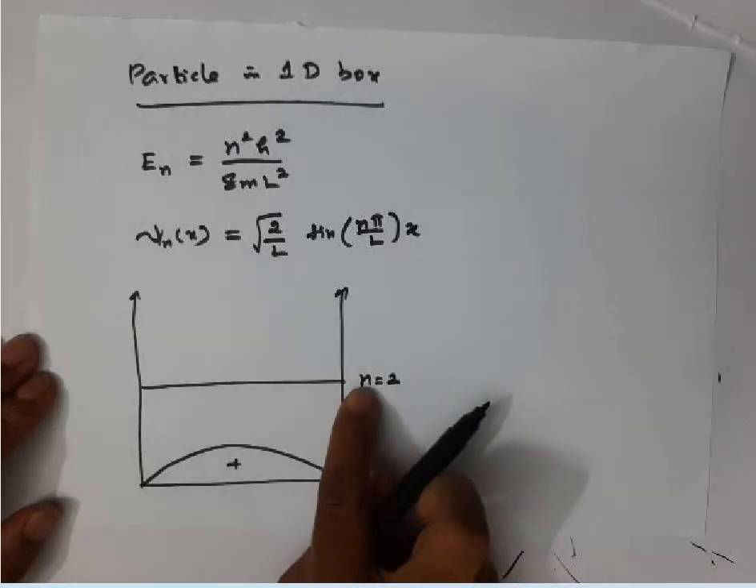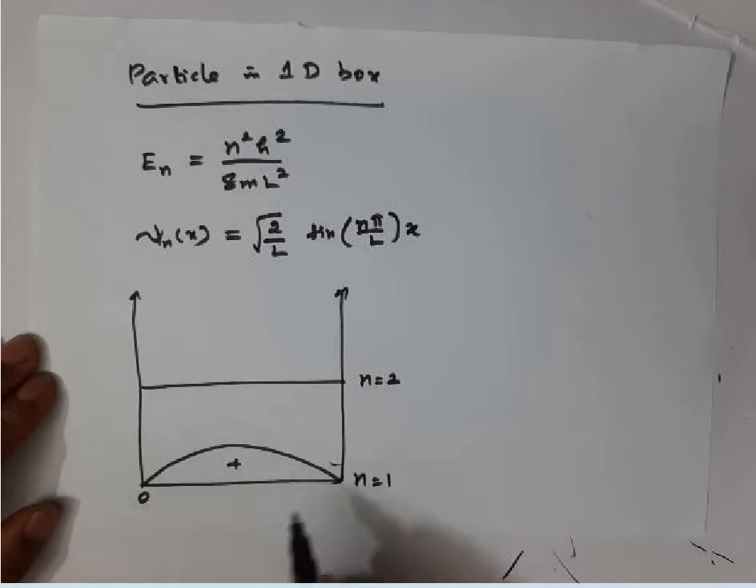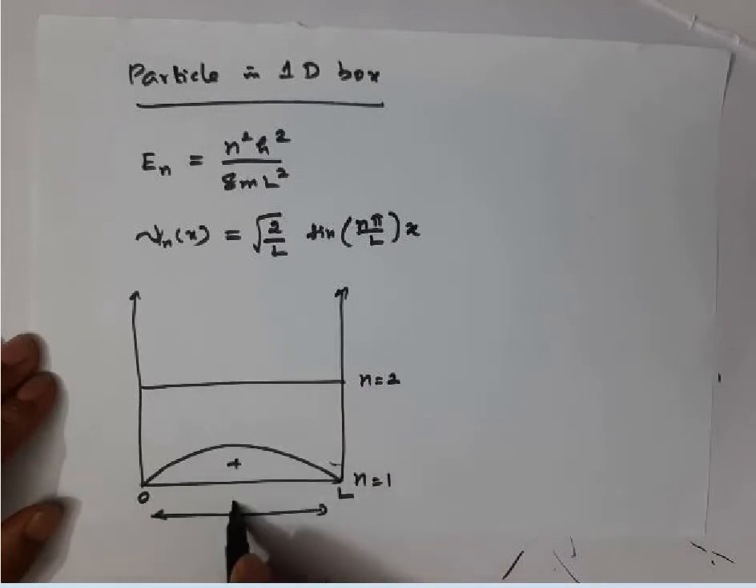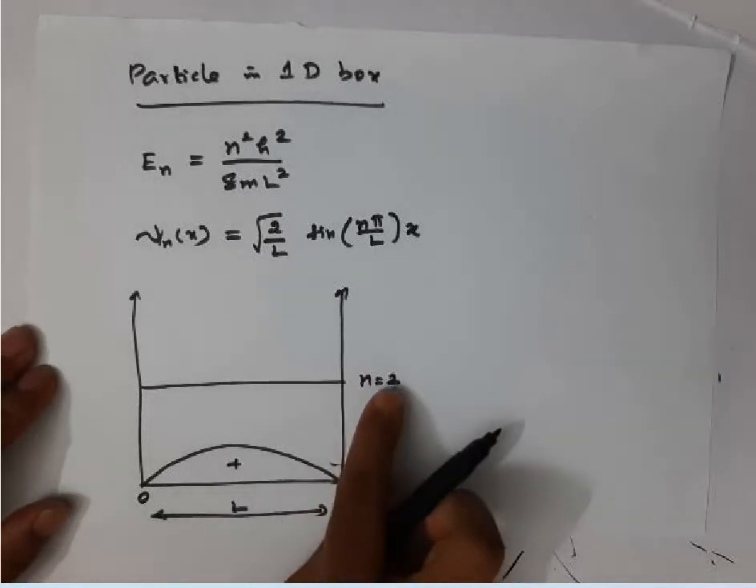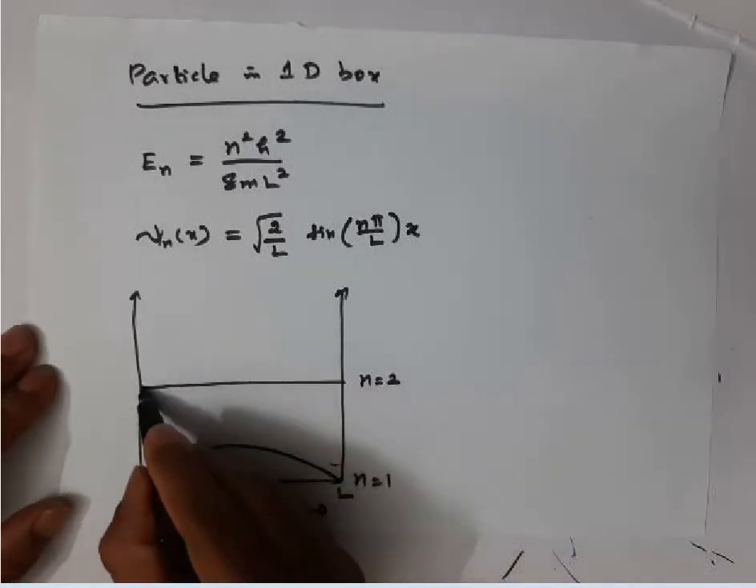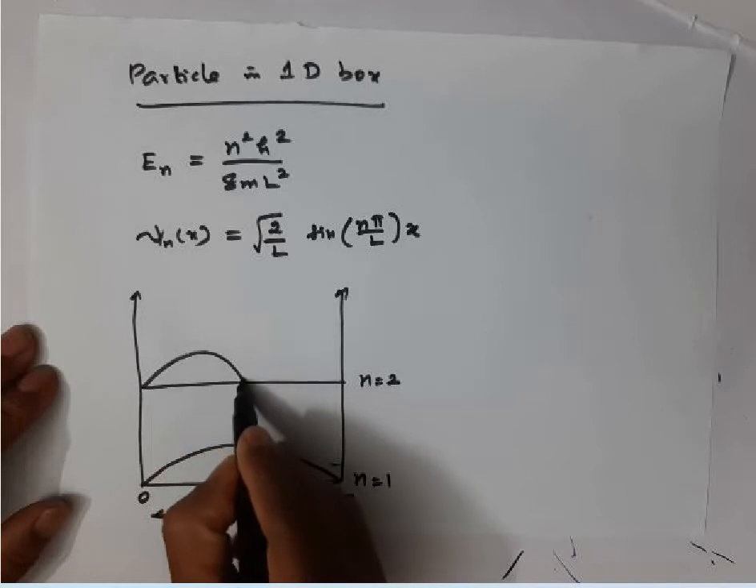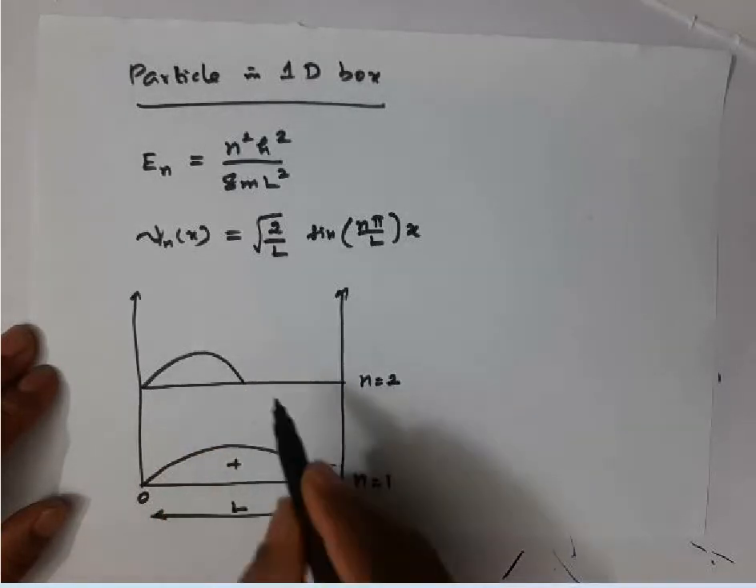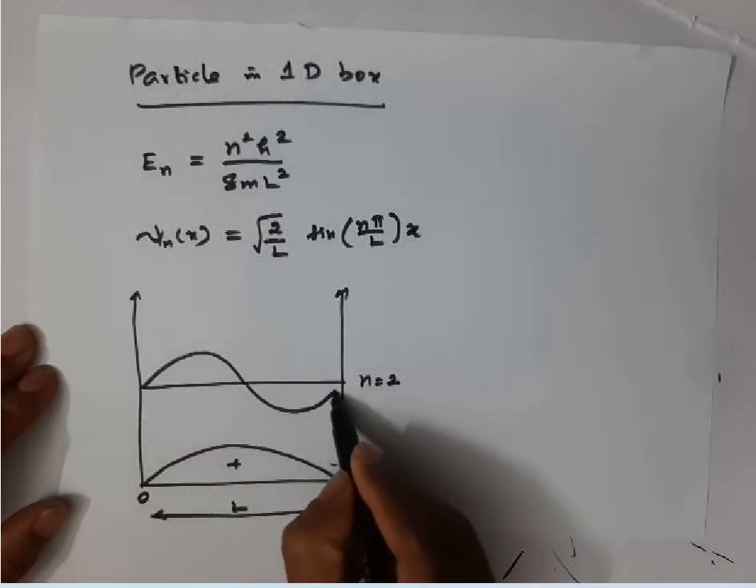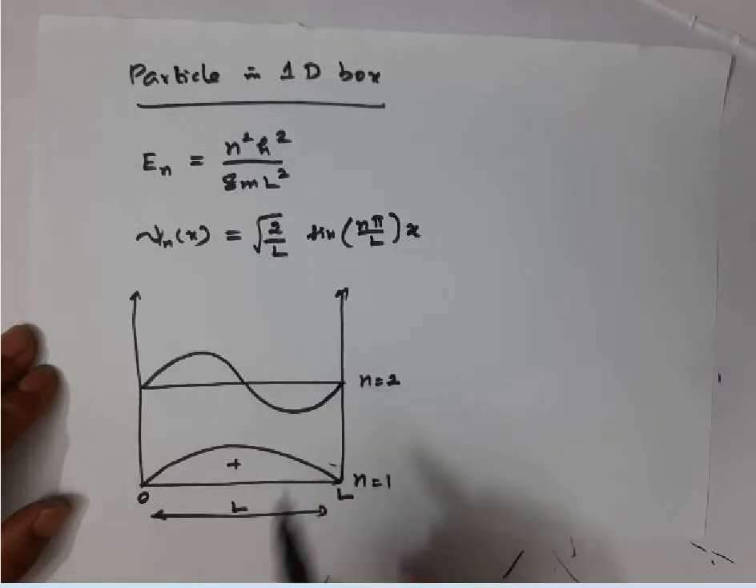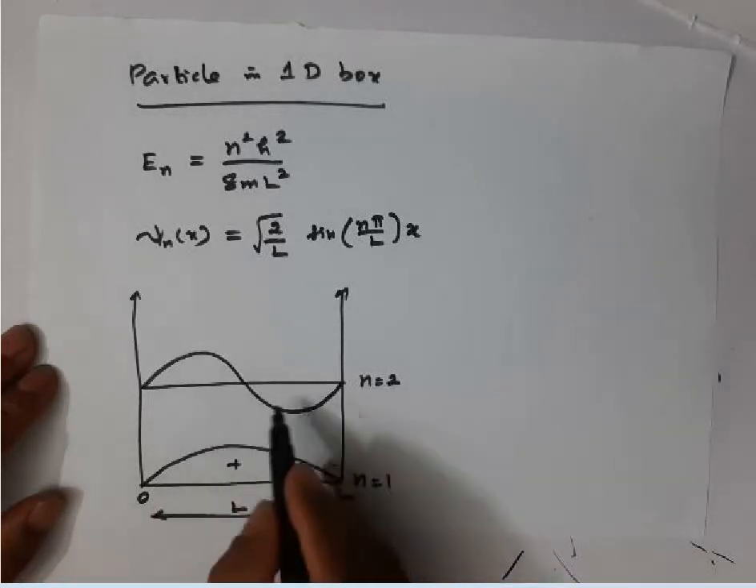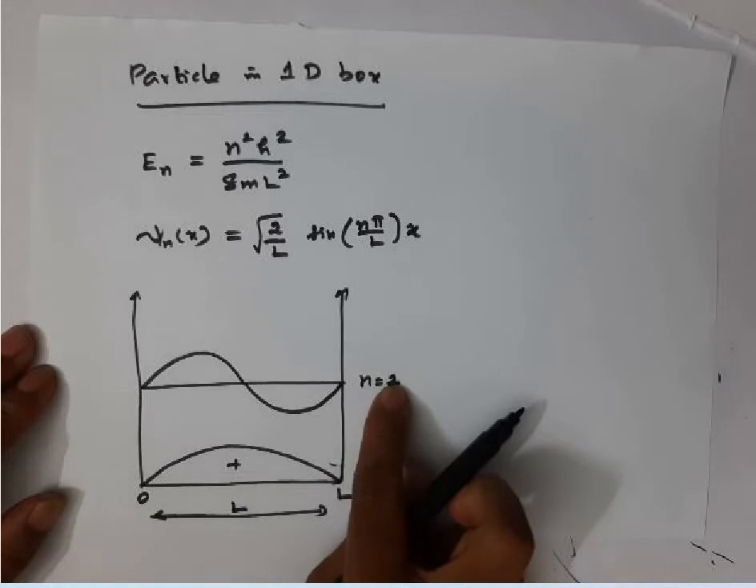But if you go to n equal to 2 state, here x is equal to 0, here x is equal to L, so box length is L. If you take n is equal to 2, then the wave function becomes 0 at the middle of the box, and then it goes to negative value and becomes 0 at the terminal. So n equal to 2 is called the first excited state.